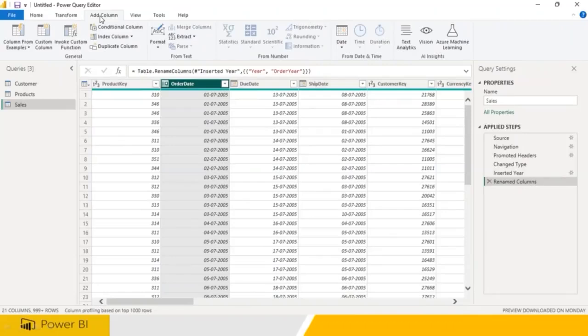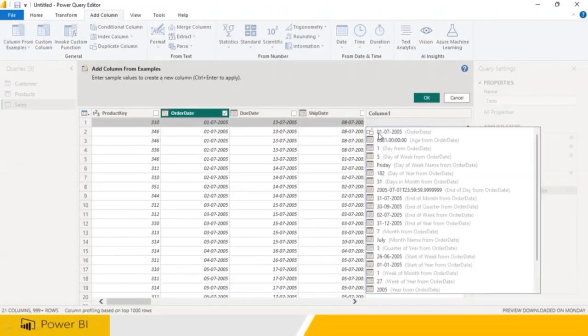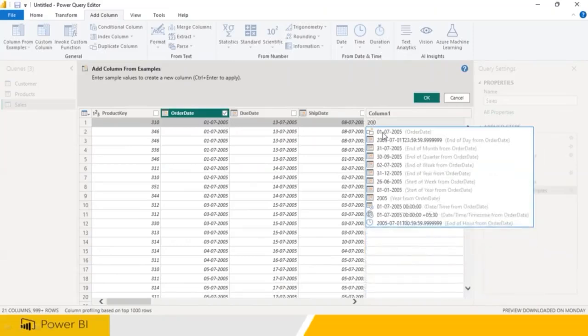So now you're saying, I wanted to give one example to Power BI. So now saying, hey Power BI, I'll show you one example. You act like that. So you click on this. Now you go to column from example. When you go to column from selection, you go here. Now you write what it is that you would like to do. I double click on this. I'm saying this is the complete date. But what is my goal? I would like to extract the year number. You show one example. You write 2005. I need only this portion.